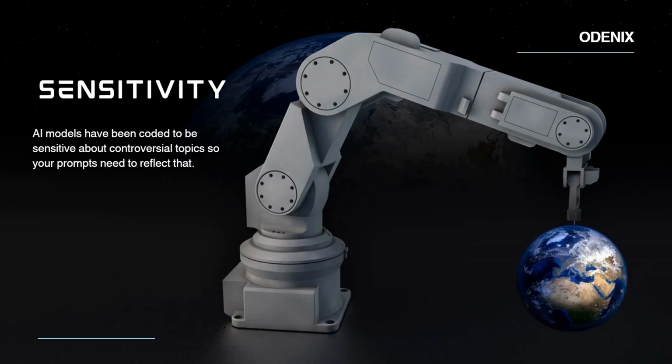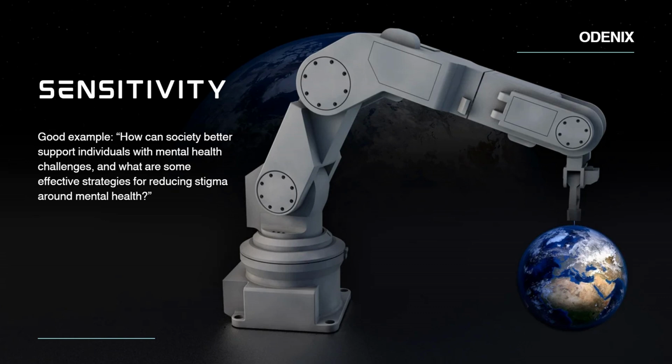And finally, we have sensitivity. This might not be relevant depending on how you use your AI model, but they've been coded to be sensitive about controversial topics. So your prompts need to reflect that. A bad example might be: tell me some stereotypes about people with mental illnesses and how do these affect society. This will probably get a response that will say that it doesn't want to talk about stereotypes. So you can write it in a better way: how can society better support individuals with mental health challenges? And what are some effective strategies for reducing stigma around mental health? It will prefer that question and give you a better response.